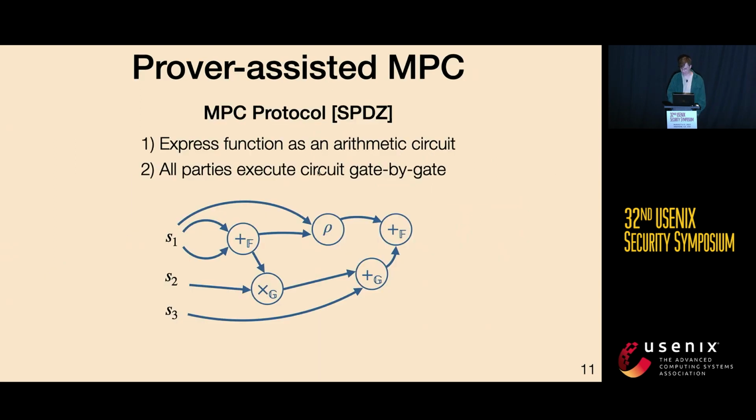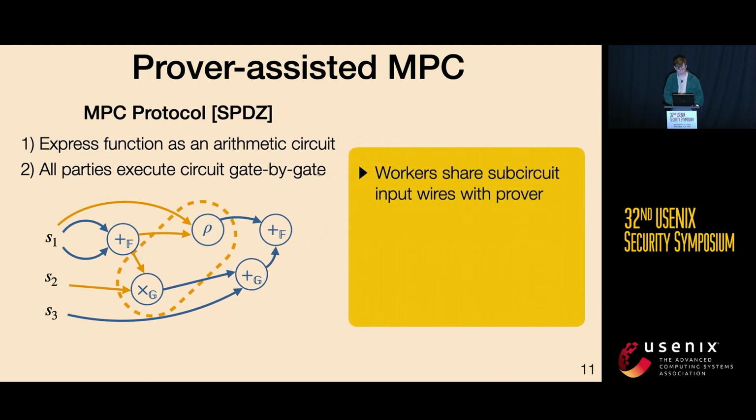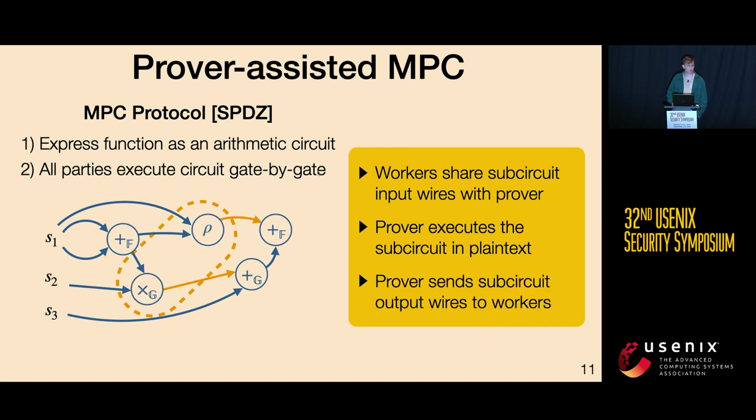When we look at the circuit for the zkSNARK prover, what we notice is that both computing multiplications as well as random oracle gates is incredibly expensive in MPC. It requires some public key cryptography, while it's very cheap to compute in plain text. So our basic idea is we take our zkSNARK circuit, we mark out subcircuits that contain these gates, and when workers reach these gates, they're going to share the input wires with the prover. The prover will execute the subcircuit in plain text, and then it will share the output wires back with the workers who will continue executing the circuit normally. By doing this, we can save significant amounts of effort in our multi-party computation while having only a very small computational overhead from the prover's perspective.